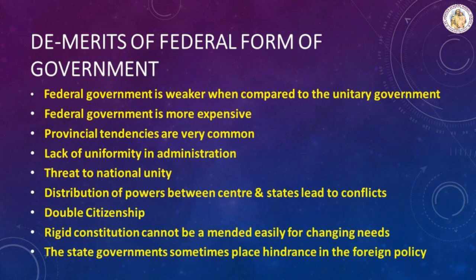Demerits of federal form of government. Federal government is weaker when compared to the unitary government. Federal government is more expensive. Provincial tendencies are very common. Lack of uniformity in administration. Threat to national unity. Distribution of powers between center and states leads to conflicts. Double citizenship. A rigid constitution cannot be amended easily for changing needs. The state government sometimes creates hindrances in the foreign policy.